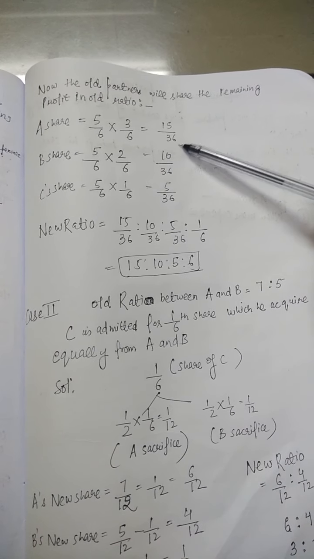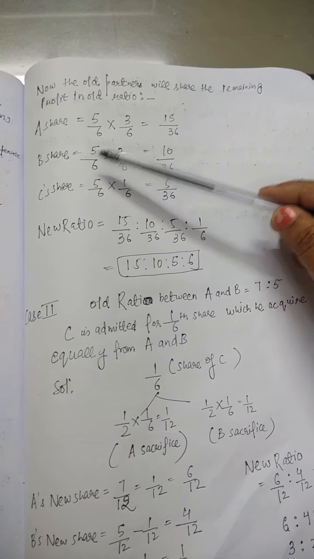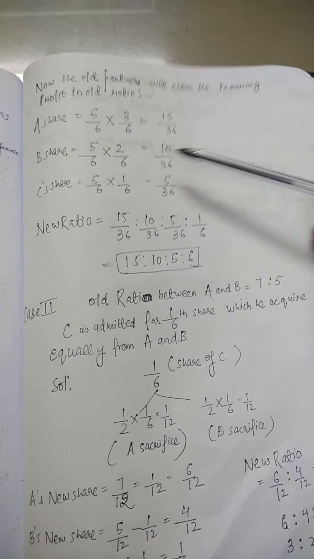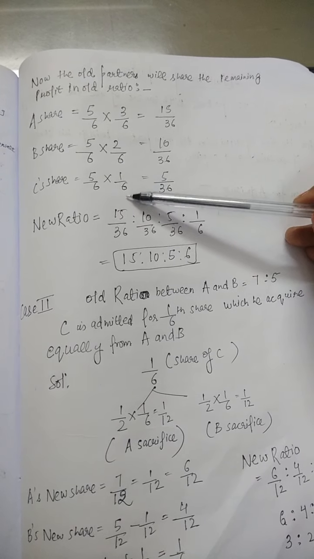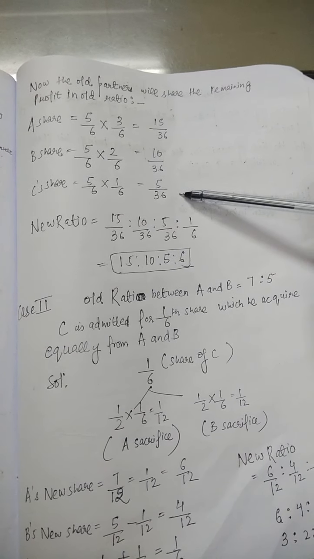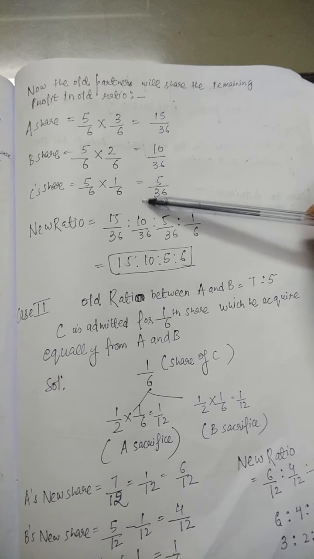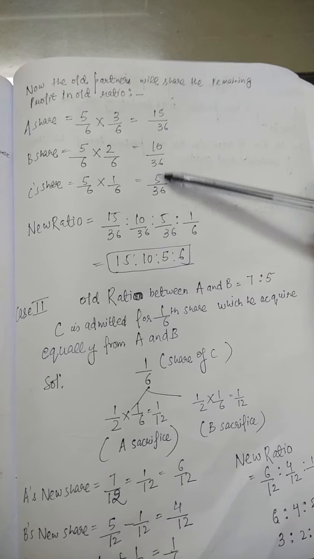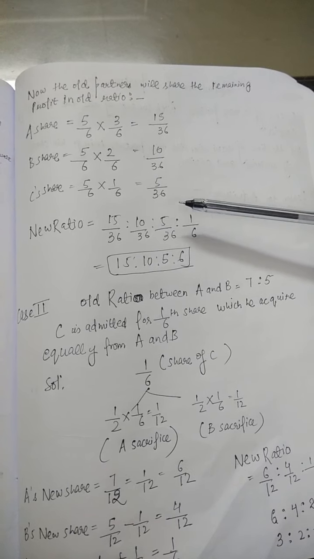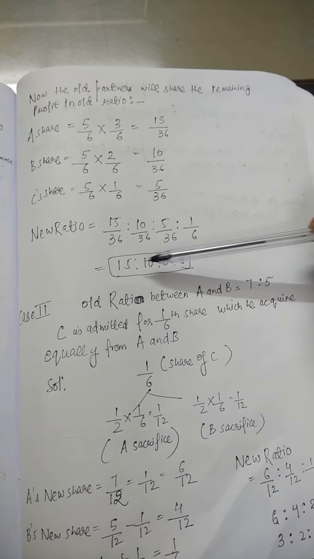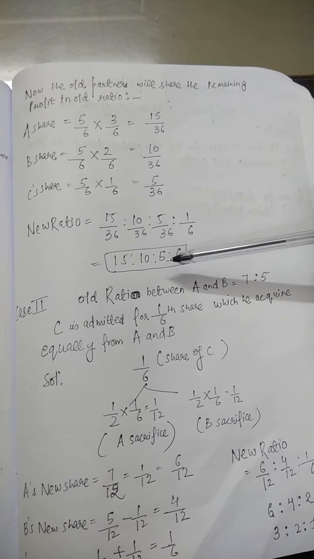So A's new share is 15/36, B's share is 5/6 into 2/6, that is 10/36, and C's share is 5/6 into 1/6, that is 5/36. And what is D's share? D is admitted for 1/6. So the new ratio is 15 is to 10 is to 5 is to 6.